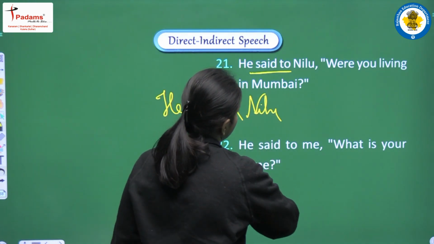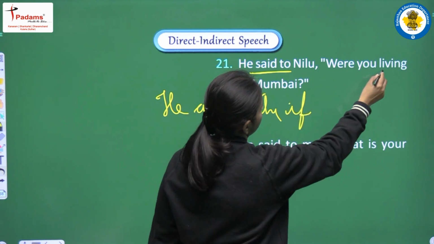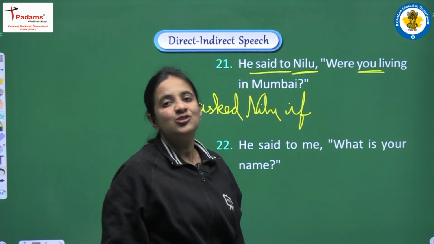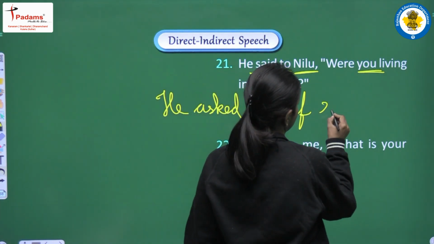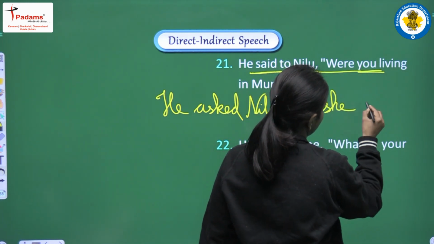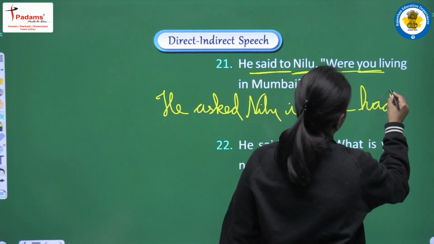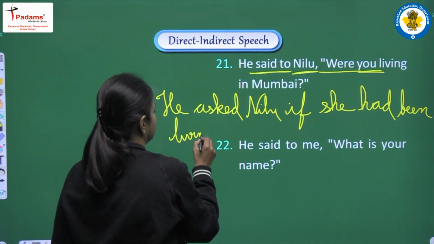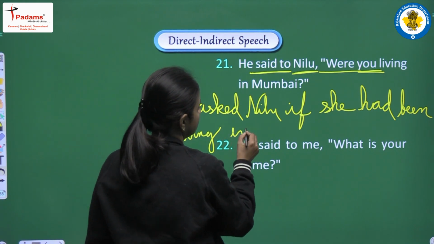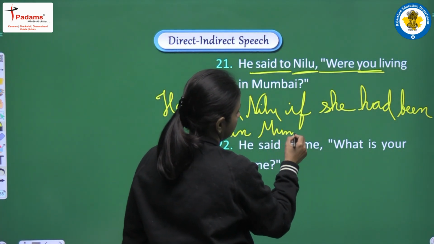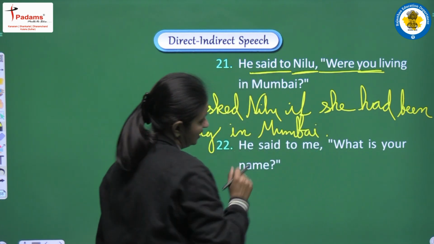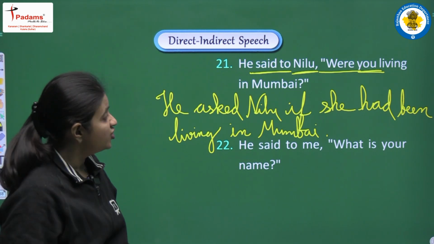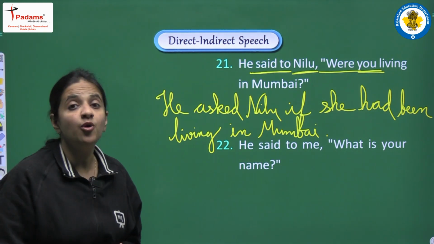We will need one conjunction, that will be if. Now you, it will be converted according to the object, because it's a second person pronoun. So for Neelu I am writing she. If she were, it will be converted into had been. If she had been living in Mumbai. And yes, full stop at the end of the sentence, and the complete sentence will be, she asked Neelu if she had been living in Mumbai.